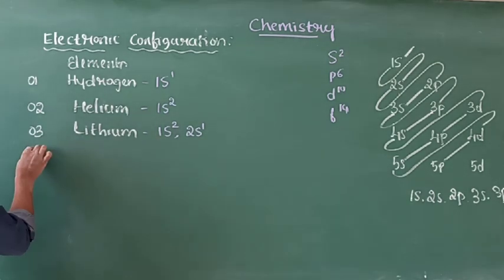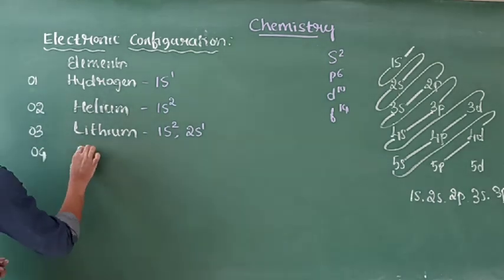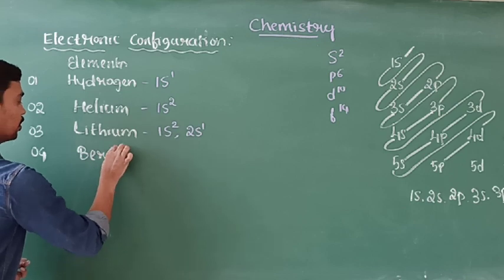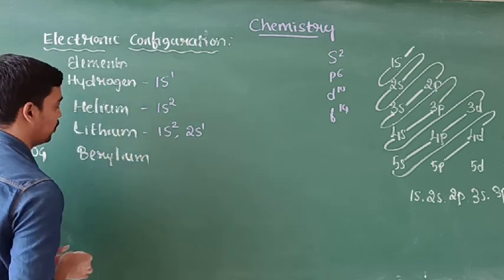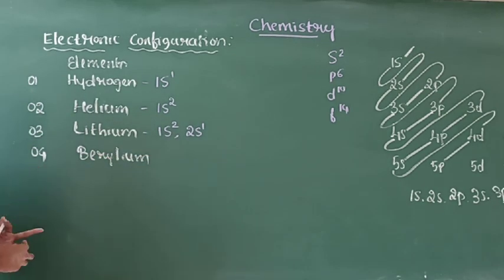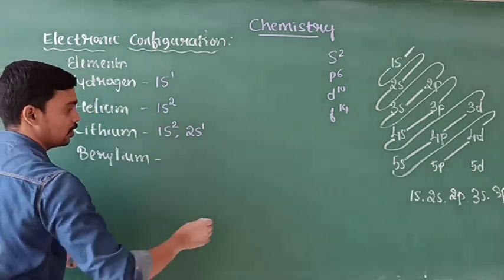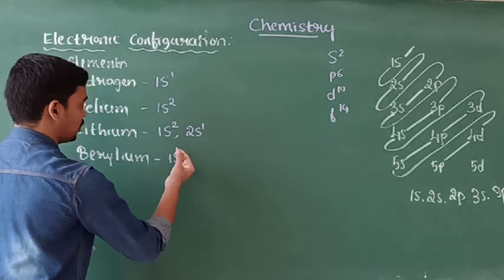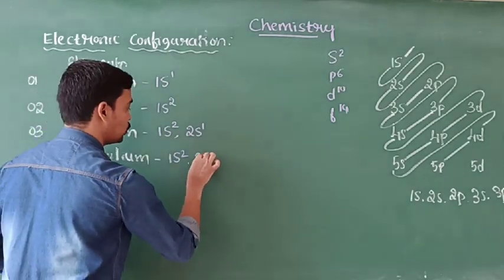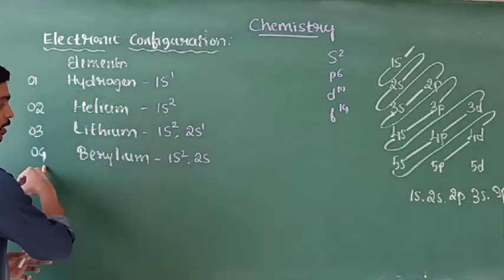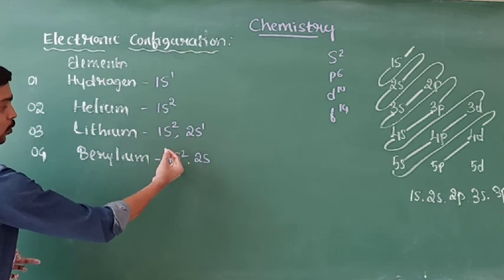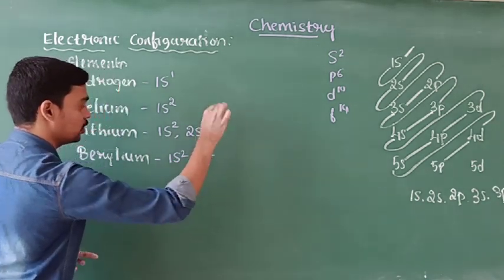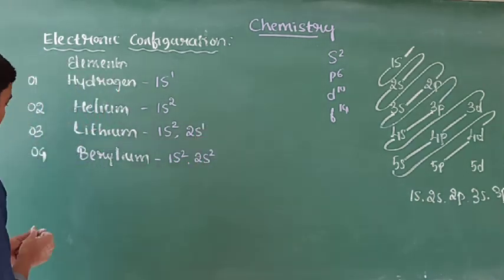And the fourth one, beryllium. Here 4 electrons are present. The first one is 1s2. 2 electrons enter into the 1s. Next one is 2s. Here 4 electrons are present. Already 2 electrons entered into the 1s and the remaining 2 electrons are 2s2. Next, the fifth one,